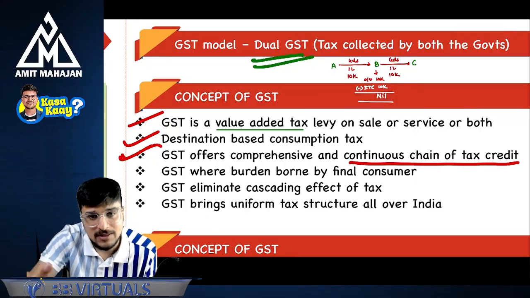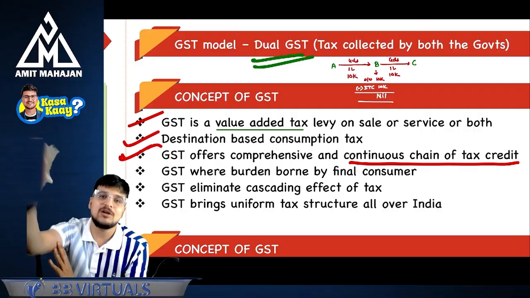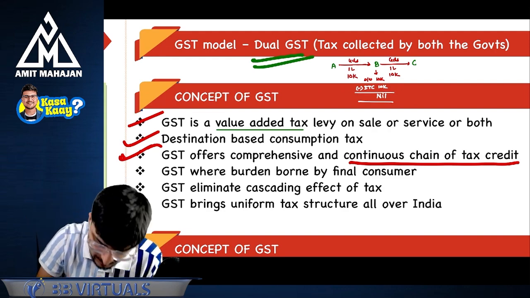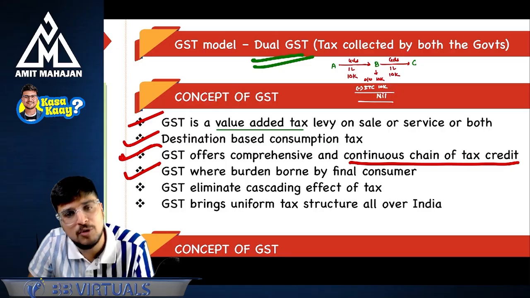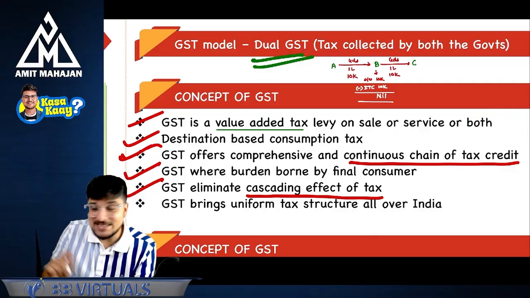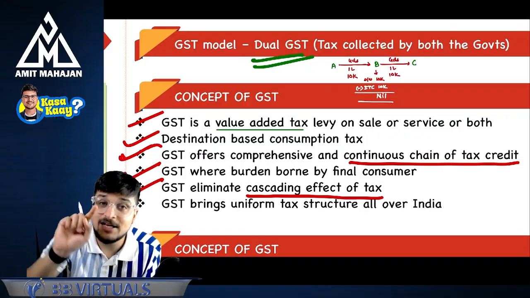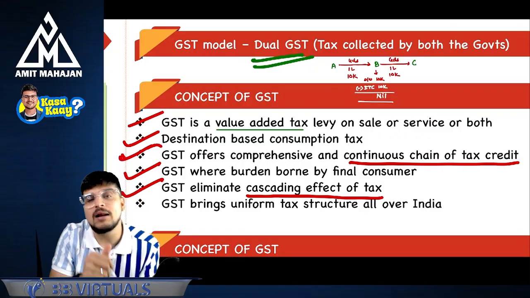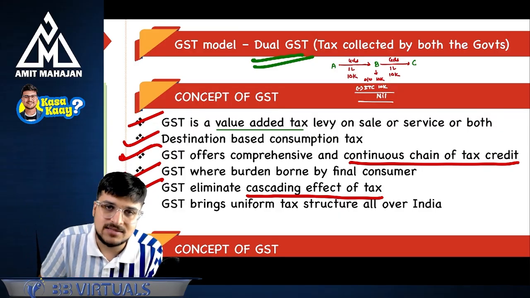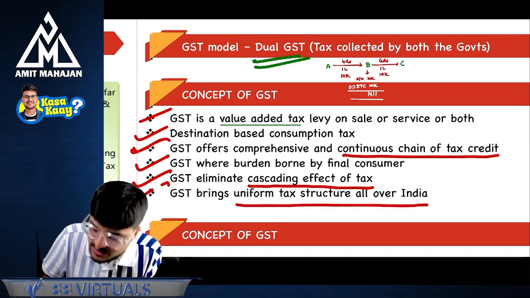And what do you call this? What will you call this? You will call this as shifting of burden. Shifting of burden of payment of GST, but ultimate burden of tax is coming on the final consumer only. So GST where burden is borne by the final consumer. GST eliminates cascading effect of tax. You already know this now. Since you are getting credit at every level, in nobody's cost, earlier level tax is getting included. And that's why there is no tax on tax in GST because you are getting credit at every level. Okay. GST brings uniform tax structure all over India.